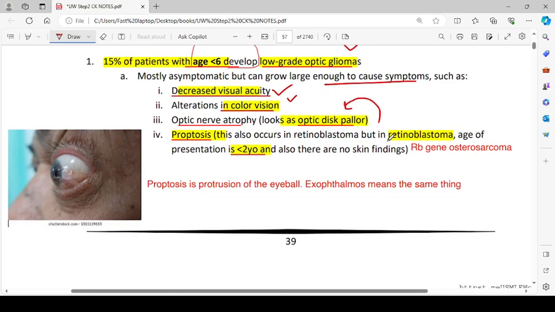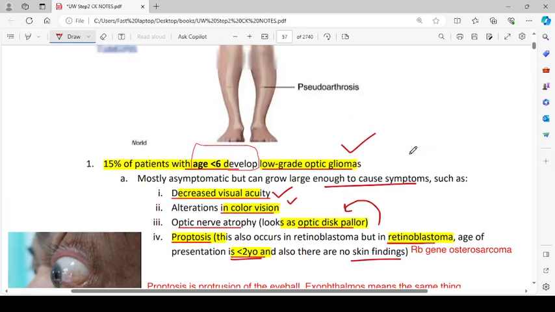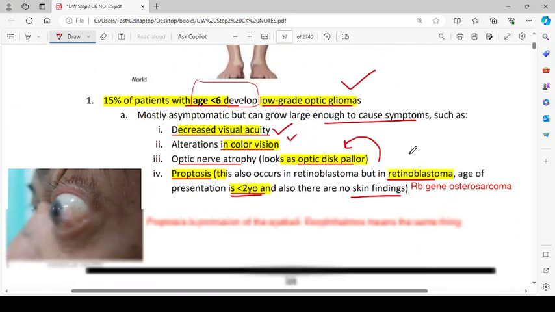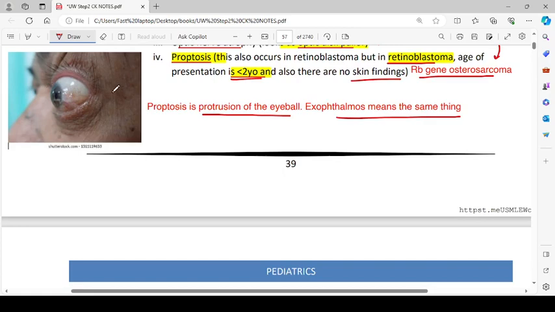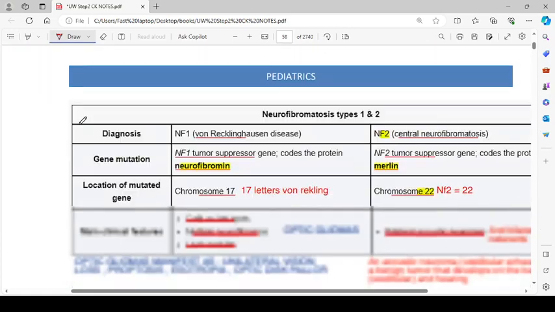This also occurs in retinoblastoma, but in retinoblastoma, age of presentation is less than 2 years old, and also there is no skin finding. RB gene, osteosarcoma, retinoblastoma. So what are we talking about basically? I'm sorry, we're talking about neurofibromatosis type 1, right? So the RB gene, if that is defective, can also result in osteosarcomas. Proptosis is protrusion of the eyeball. Exophthalmos means the same thing. As you can see in this picture, the eye is being protruded outwards.